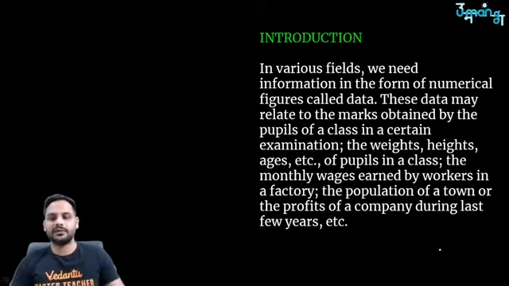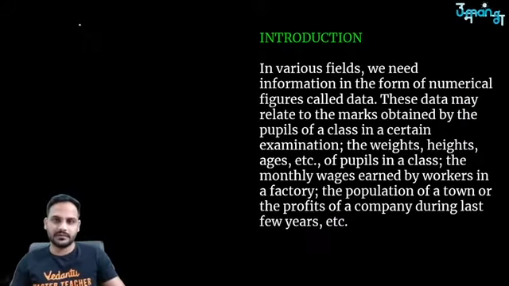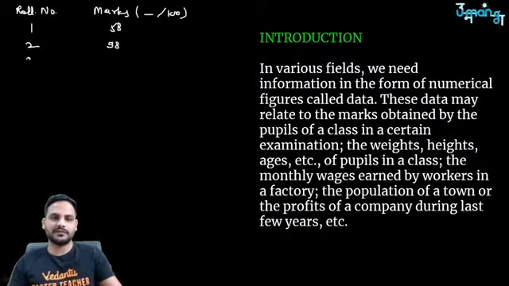One data is given to you like this, that there are say 100 students in a class, and the marks obtained by the students roll number wise. I am writing the roll numbers here and their marks here. Marks are out of 100. Roll number 1 has got 58 marks, roll number 2 has got 98 marks, roll number 3 has got 67 marks, roll number 4 has got 50 marks, roll number 5 has got 30 marks, roll number 6 has got 90 marks. And this way, I keep giving you the data up to roll number 100.